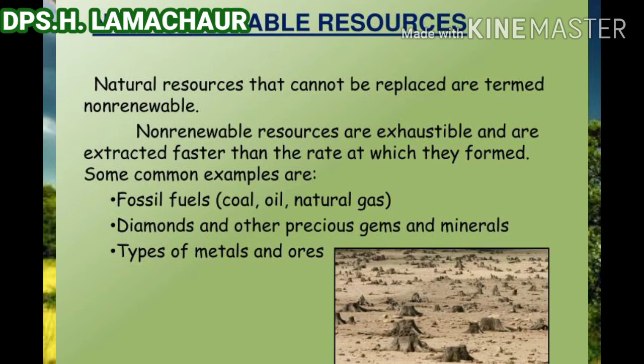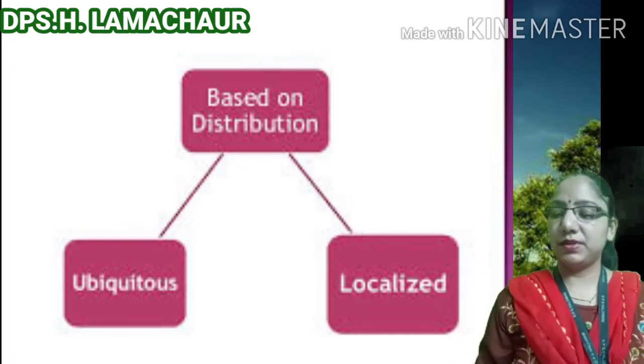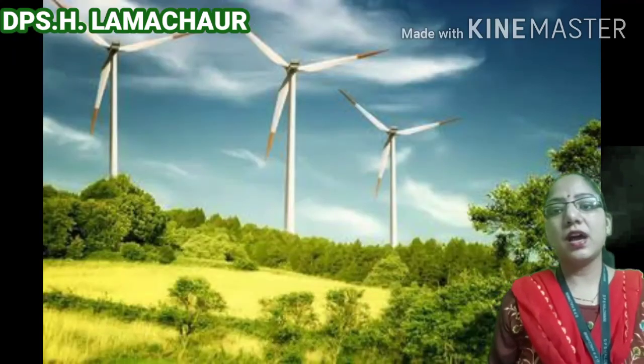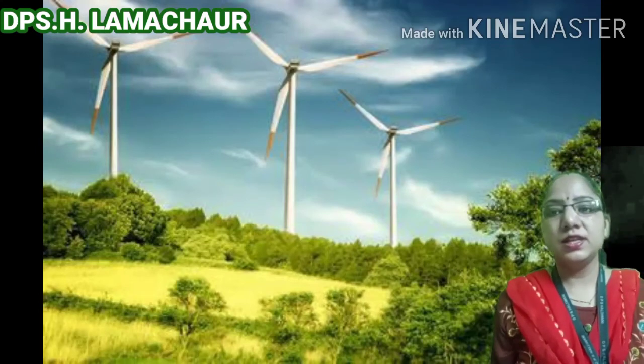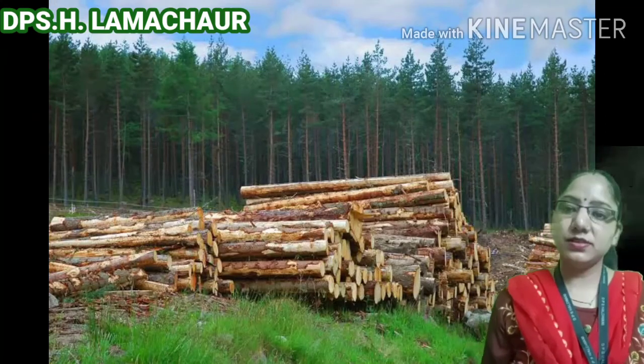Once used, they cannot be replenished within a time frame meaningful to people. They are built over a very long geological time. There is no technology available to reproduce them again. All the minerals like coal, petroleum, natural gas, iron, etc. are non-renewable resources. On the basis of distribution, the resources can be divided into two parts: ubiquitous resources and localized resources. So let's see what these are.